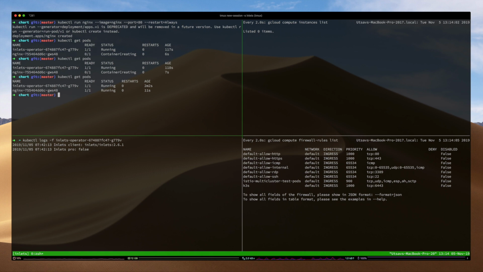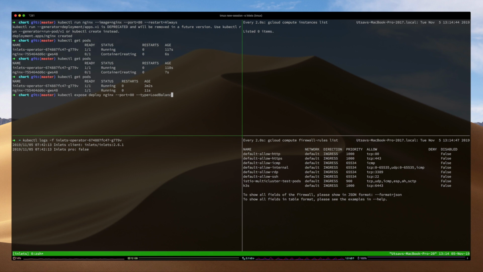So as with any cloud provider, whether it is GKE or EKS, when you expose a deployment, you get a network load balancer automatically created on your project. Well, we can do the same thing with inlets operator. So I'm just going to expose it like any other deployment. kubectl expose nginx. The port I want to use is 80 and the type will be load balancer.